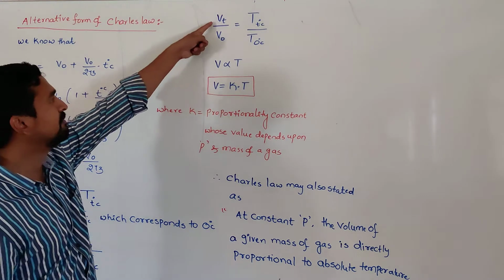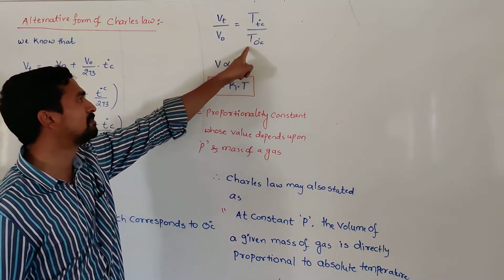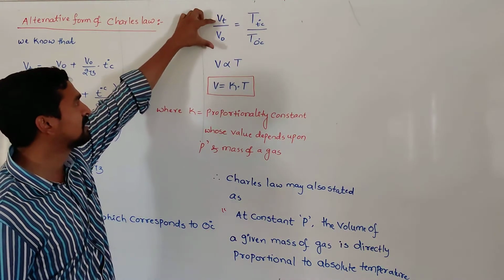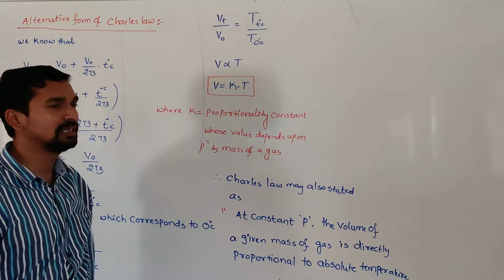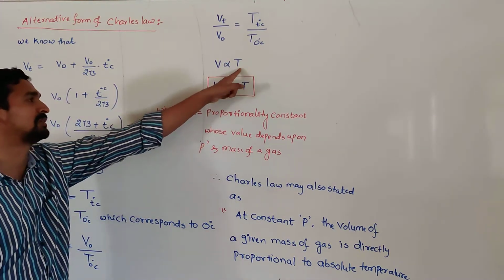That is, Vt by V naught is equal to the temperature at T degrees centigrade by the temperature at 0 degrees centigrade. This clearly indicates the relation: the volume is directly proportional to the absolute temperature in Kelvin.